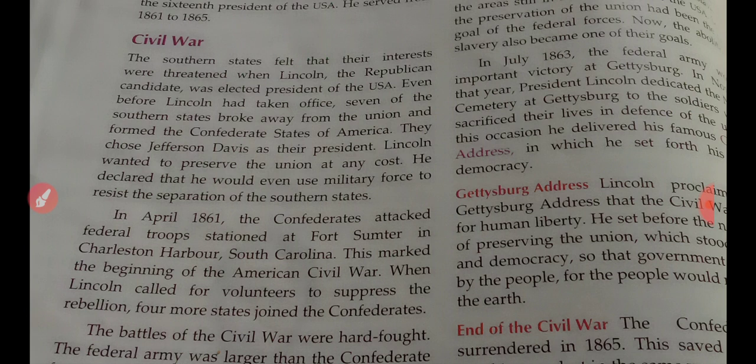Lincoln declared it to abolish slavery in the Southern states that continued with the slave system. The preservation of the Union had been the major goal of the federal forces, and now abolition of slavery became a goal too.